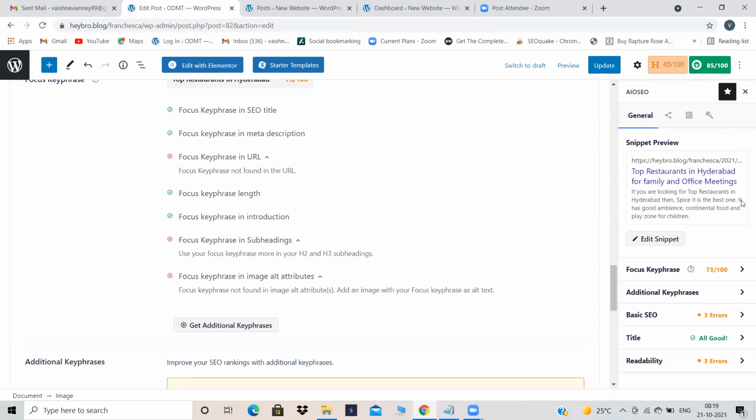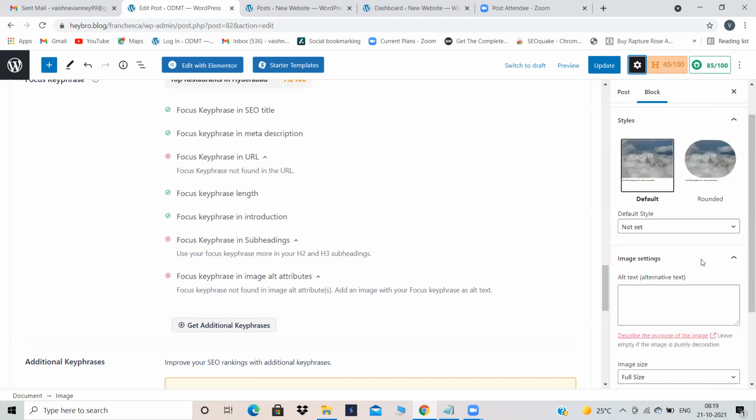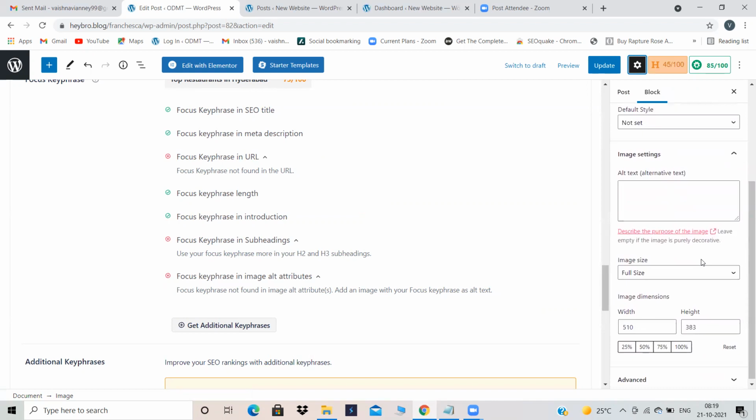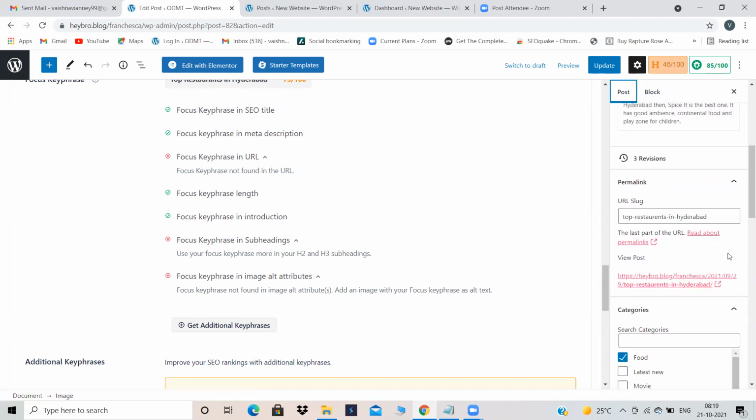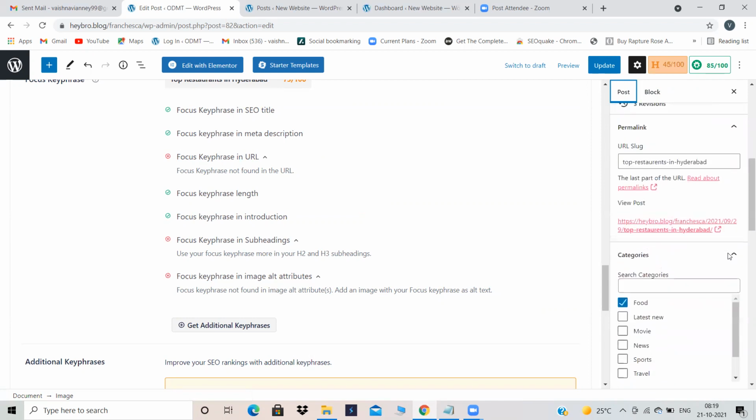Okay. Now here I'm unable to see that URL thing. So to see that, what should I do? Edit. Can you see this setting symbol over here? Now you will be able to see. Just go into post, snippet preview. Yes. See, can you see permalink over here?